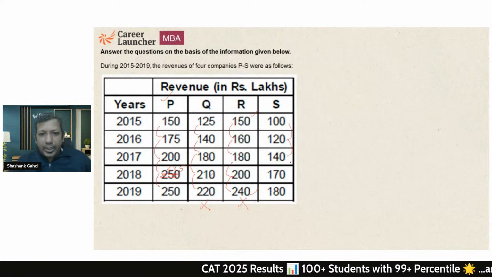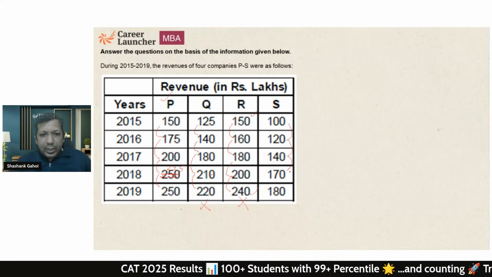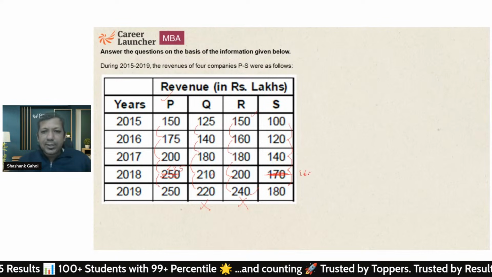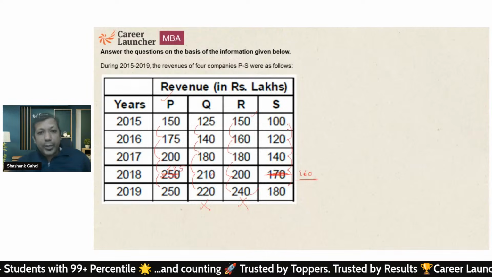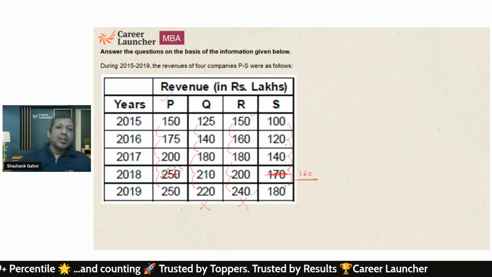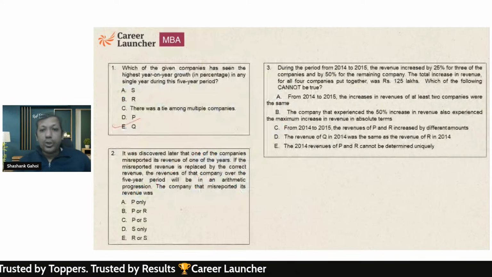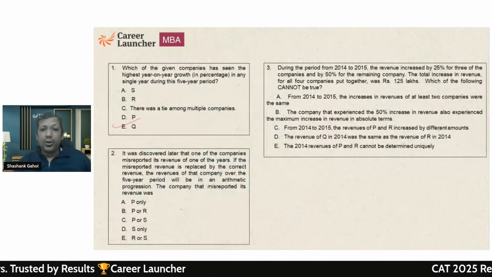20, 20, 30, 10. So if I replace 170 by 160, can I form an AP? So 20, 20, 20 and 20. Yes. So basically either P or S. So the answer of this question is going to be option C, that is either P or S.